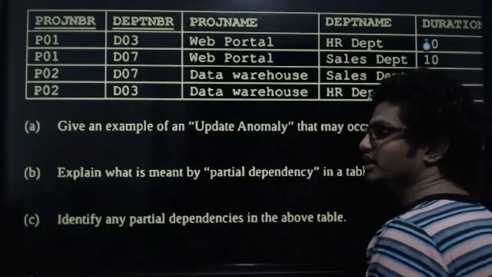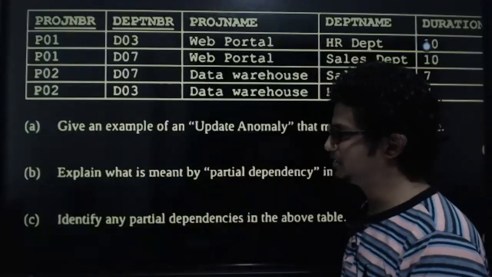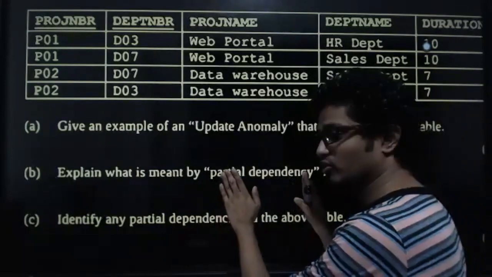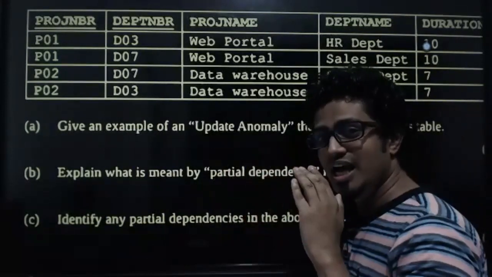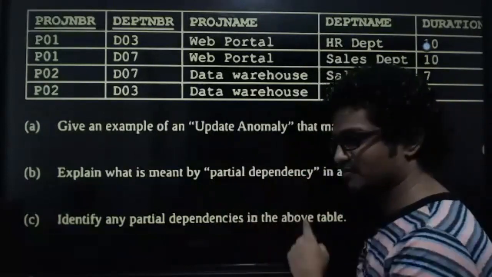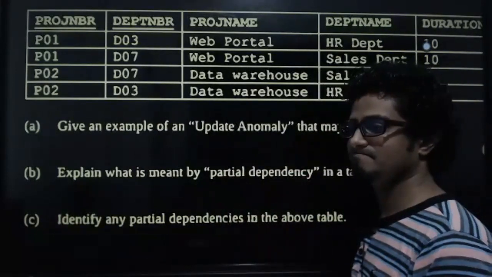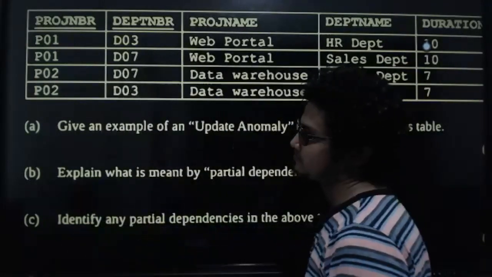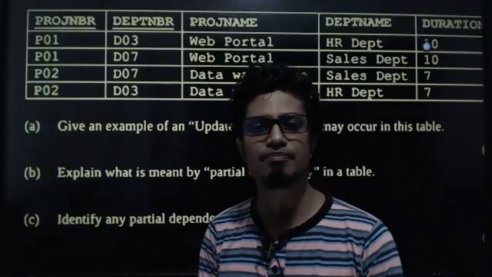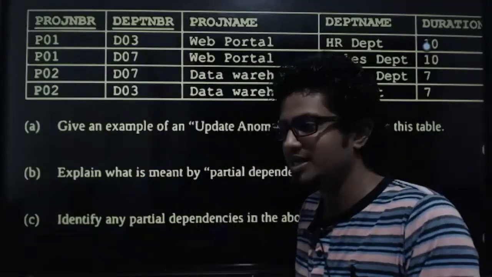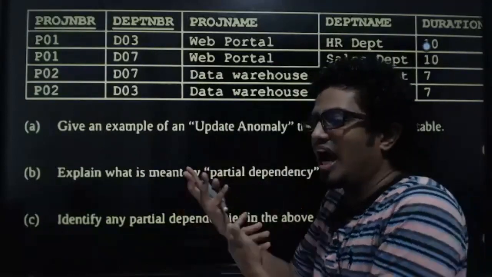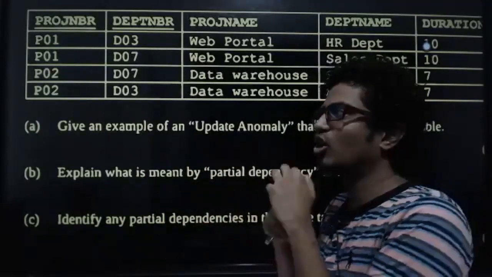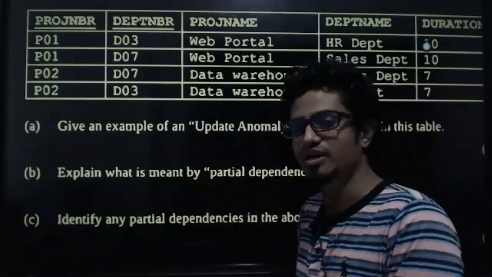So here, what is meant by partial dependency? Everyone please focus. This is going to be very, very important, one of the most important things that we are going to do for the day. Are you all focusing, dear kids, about partial dependency? Perfect. All right. Partial dependency in a table. Partial means what? It depends only on a part of a key, part of a primary key. There is a column which depends only on a part of a primary key.